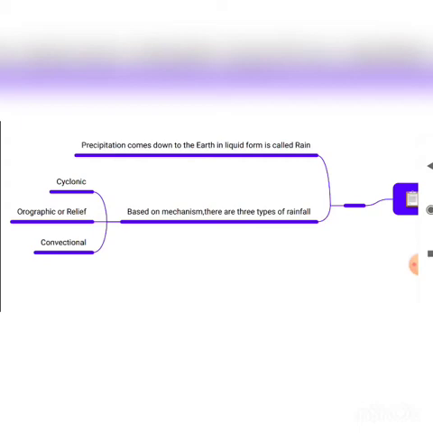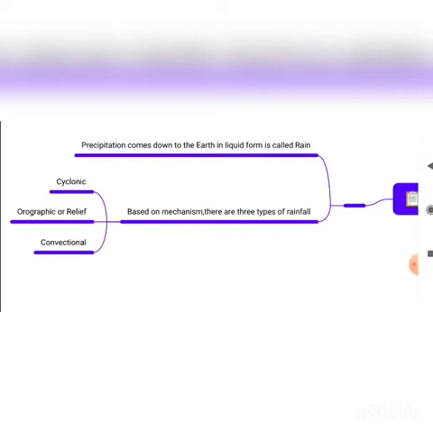Relief means we will be receiving constant rainfall in the mountainous area on the western side, because I already told you the wind will be blowing from west to east. So the mountains facing the western side will receive very good rainfall, and the lands will be very fertile. But the opposite side of the mountain will receive very dry weather.